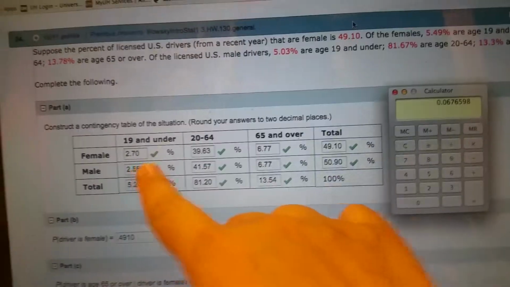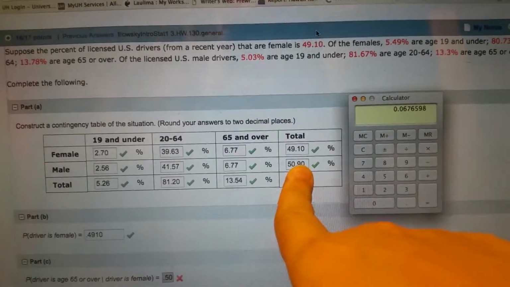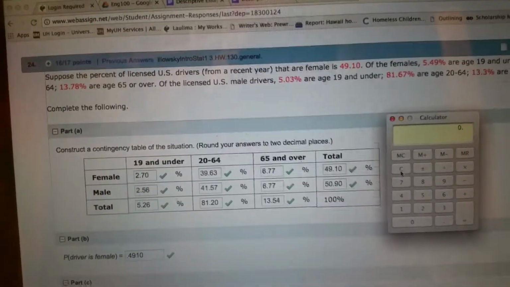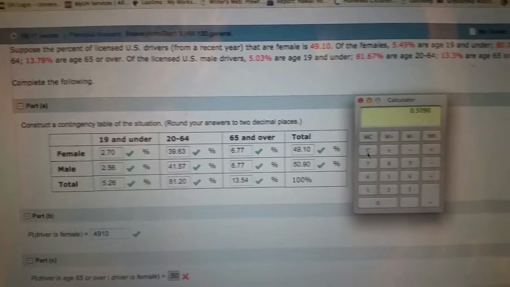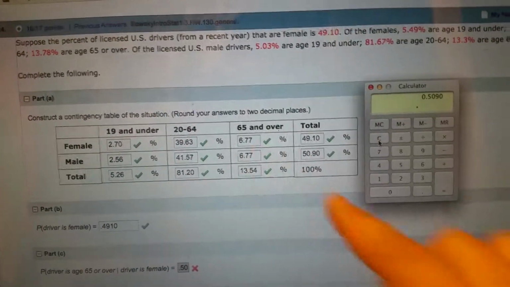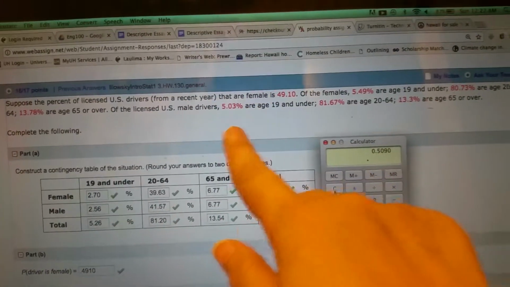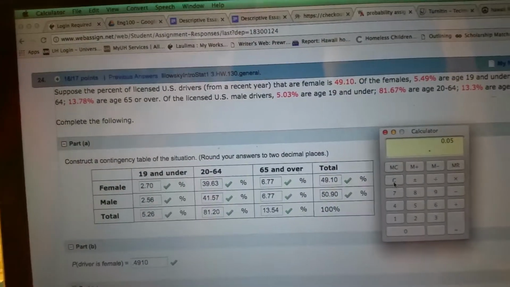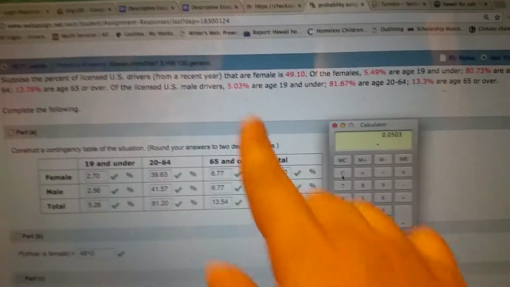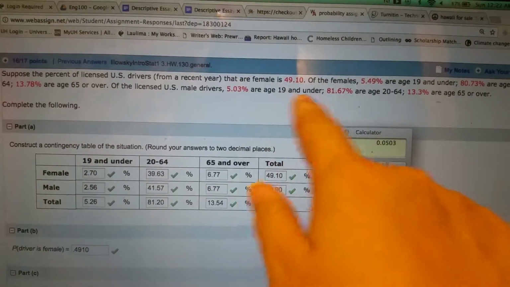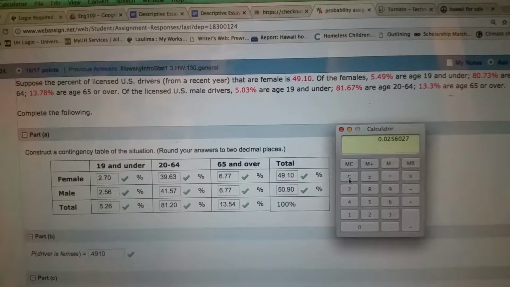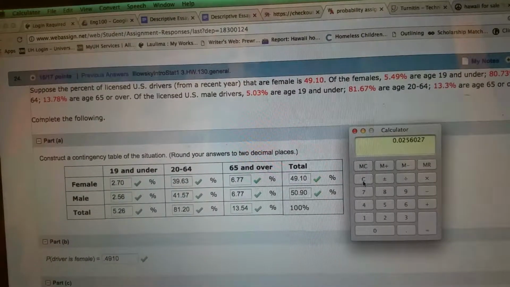So we do the same thing for the male. It would be point for this here, 0.5090 times, and then what is the male? 0.0503, right, for the age 19 and under, and we get 0.0256.